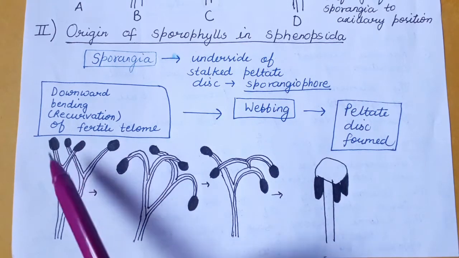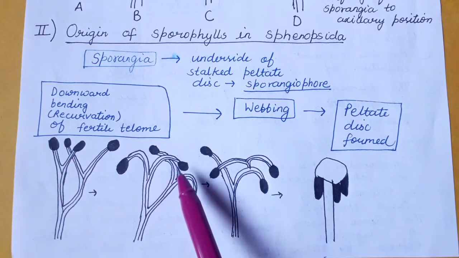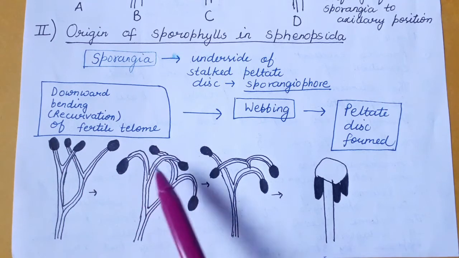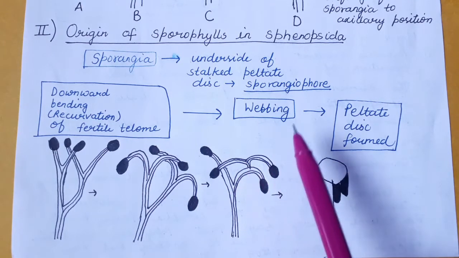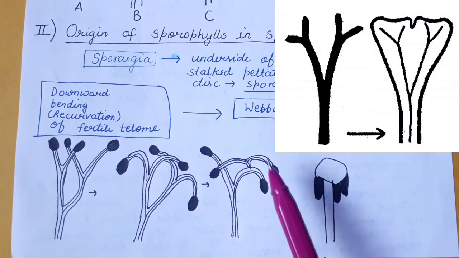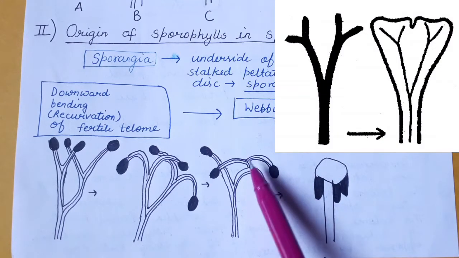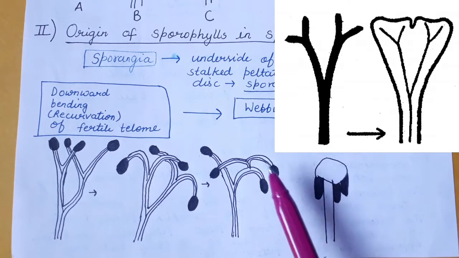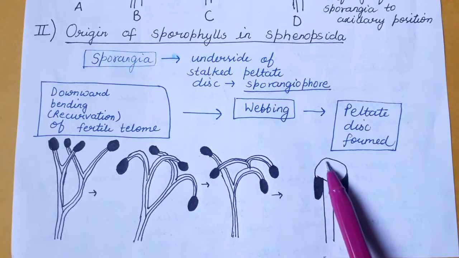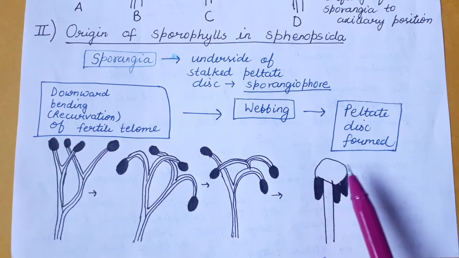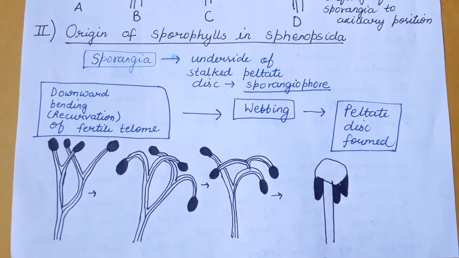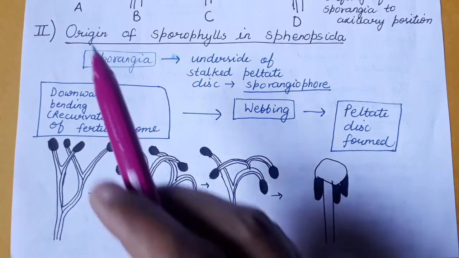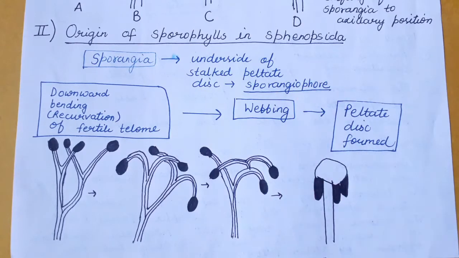So these are the fertile telomes. They will undergo recurvation. Recurvation means downward bending of the sporangia. And after the process of recurvation there may be webbing. Webbing is the process in which there is formation of parenchymatous tissue by the fusion of telomes or mesomes. So this is a peltate disc which is formed here, and these are the sporangia present here. So these may be the steps of the origin of sporophylls in Sphenopsida according to Zimmermann's telome theory.